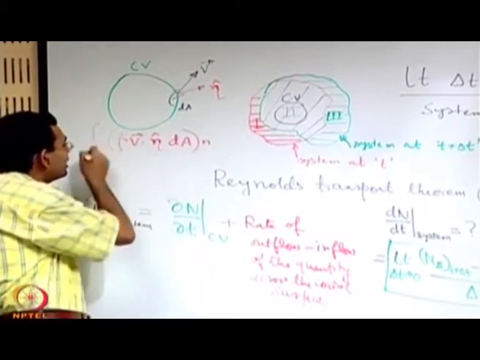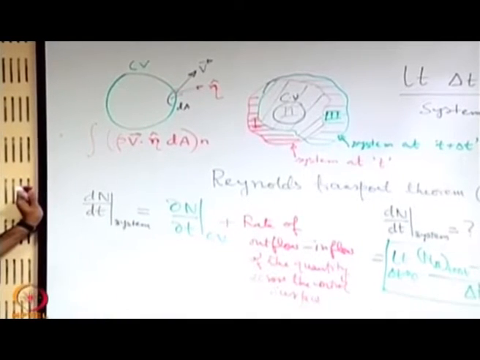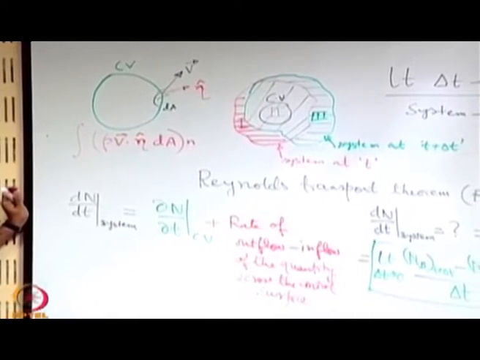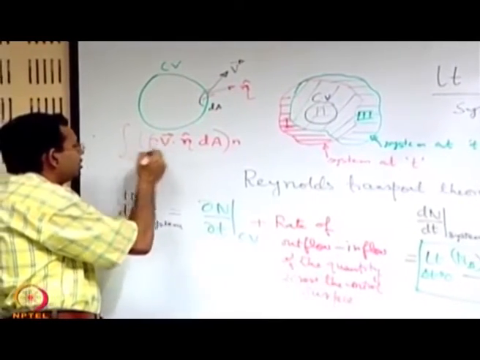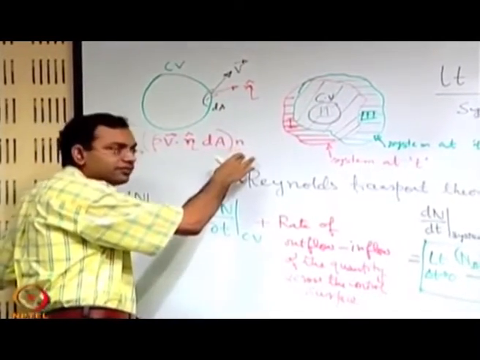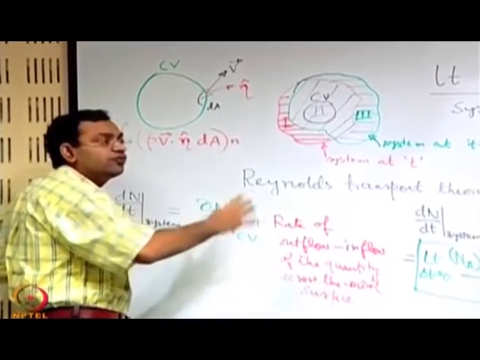And if you integrate it over the area over which the fluid is flowing out, then such an integral, this is an area integral, should give the rate of outflow.